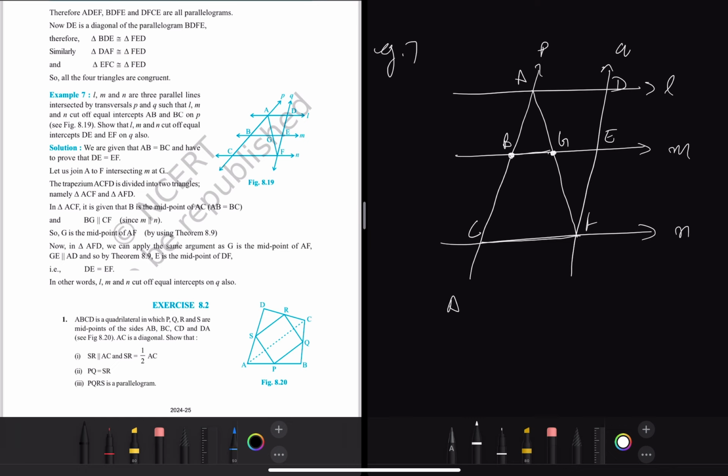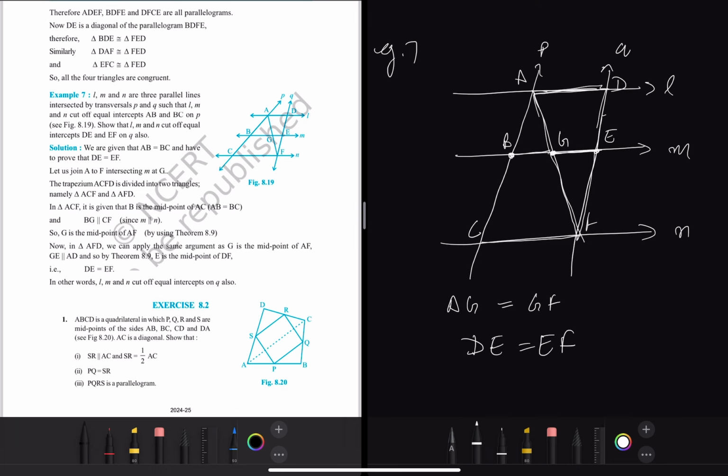So using the midpoint theorem we can say that AG is equal to GF. Okay. Then we know that this is the midpoint. Again a line is going from the midpoint and parallel to the third side of this triangle AFD. Right. So if you apply the midpoint theorem again, you will know that E is the midpoint of DF. Hence DE is equal to EF.